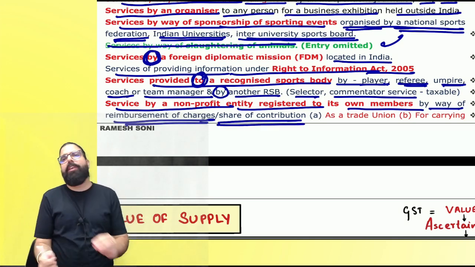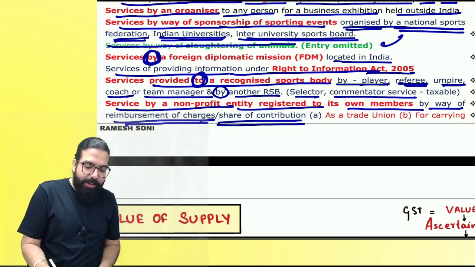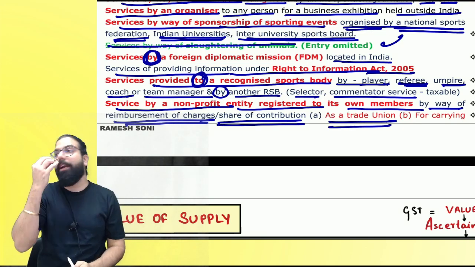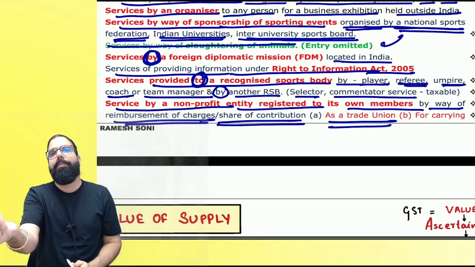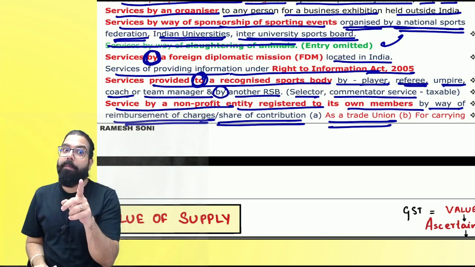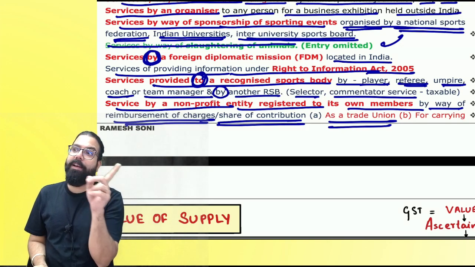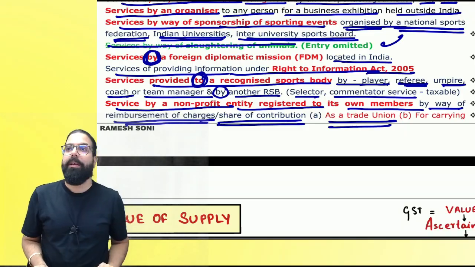Services by not-for-profit entity registered to its own member by way of reimbursement of charges or share of contribution. There is a non-profit entity and it is giving services to the member. What is a non-profit entity? It's a trade union. There will be many trade unions, correct? They will go ahead and collect one small amount from their members. Yes or no? Now, this trade union's services to the member will be, remember, person other than individual giving services to a member. Both are separate. GST will come, but now it has been exempted.